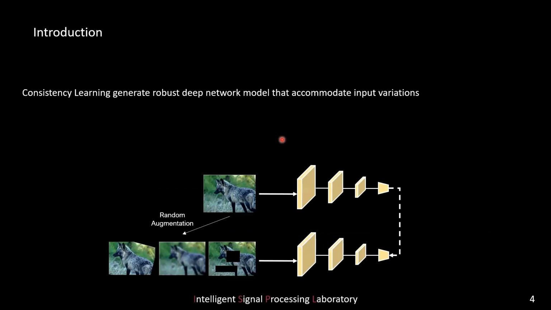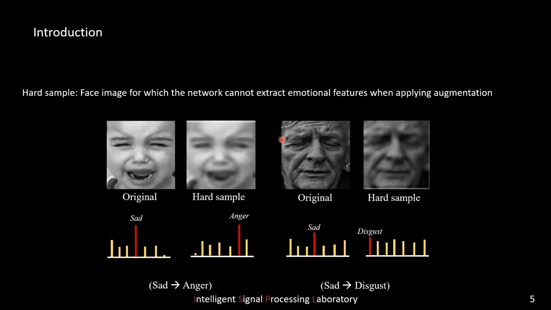Consistency learning technique is a good choice to develop a robust deep network model that accommodates input variations. Consistency learning encourages outputs from augmented input to be close to output from the original input. However, when utilizing consistency learning, we employ a random downsampling operation to train facial expression recognition for multi-scale low-resolution images.